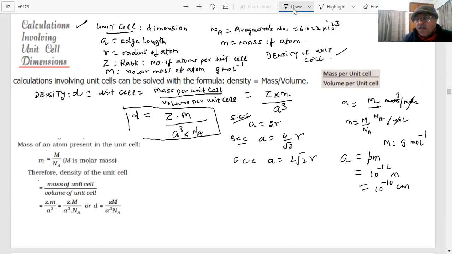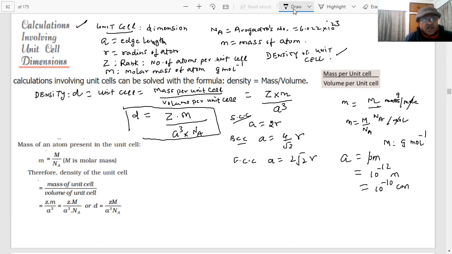Pico, so 10 to the power minus 12 meter, and Angstrom is 10 to the power minus 10 meter, 10 to the power minus 8 centimeter. So, students, we should be careful of the units which will be given to us in these questions. Therefore, students, this formula which we have defined is very important, as one question 100% is coming in the exam based on density. Okay?